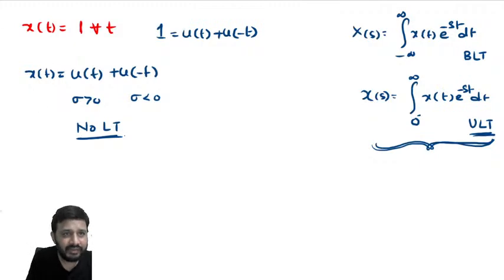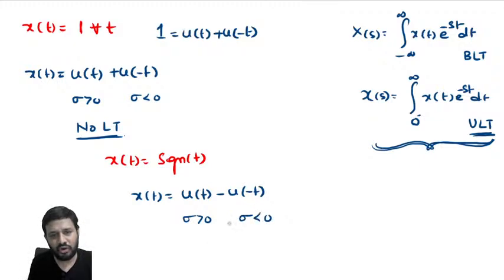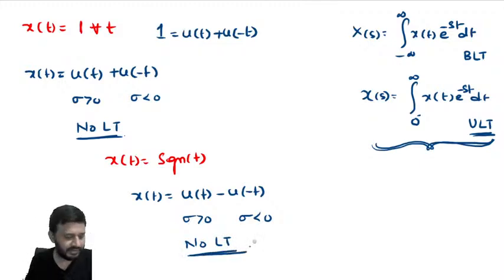Right? In the same way, if I take x of t is equal to signum t, it is u of t minus u of minus t. The ROC for u of t is sigma greater than 0, and for u of minus t, sigma less than 0. There is no common ROC, so no Laplace transform. The Laplace transform for signum t does not exist. We cannot find it. The bilateral Laplace transform, in particular of 1 or signum t, does not exist.